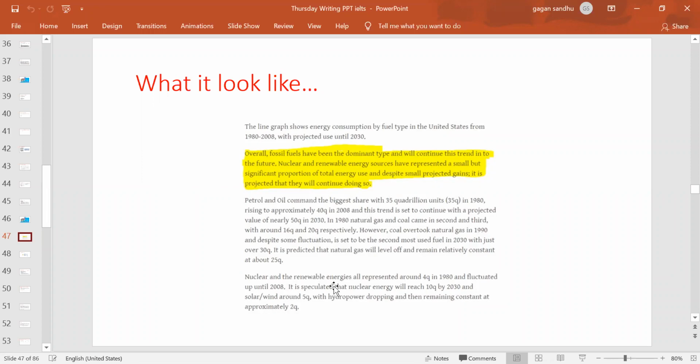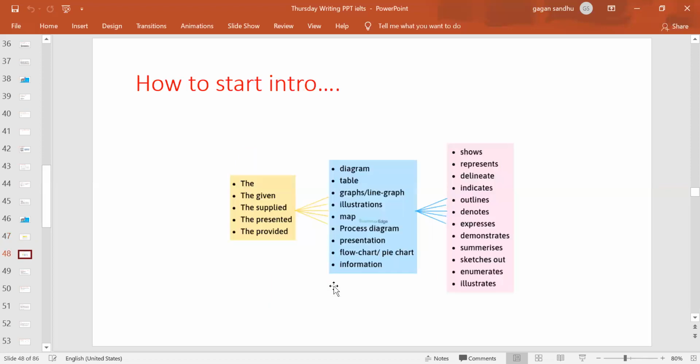So even if I'm not looking at the diagram right now, I can still imagine the diagram by just looking at the description of it. So if your task 1 is like, I don't have a diagram in front of me, but still by reading it I can understand what sort of diagram it will be, that means it serves the purpose. So now it's the perfect task which will be getting you more and more marks.